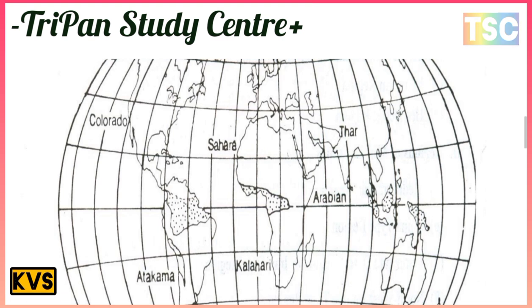Here the map shows the most important areas: Congo, Sahara, Thar, Arabian, Kalahari and the Atacama. This is the important area shown in this diagram and map.